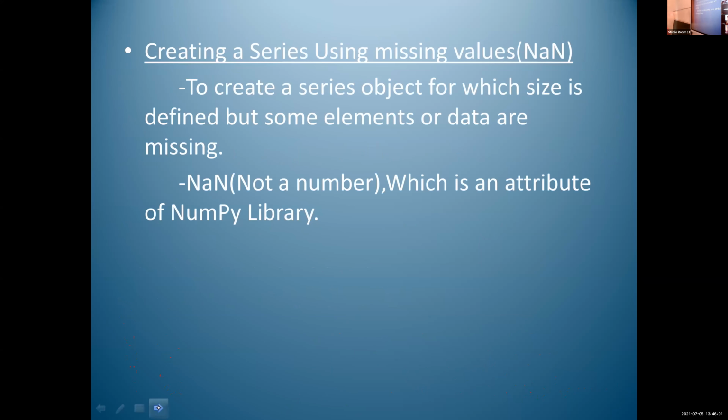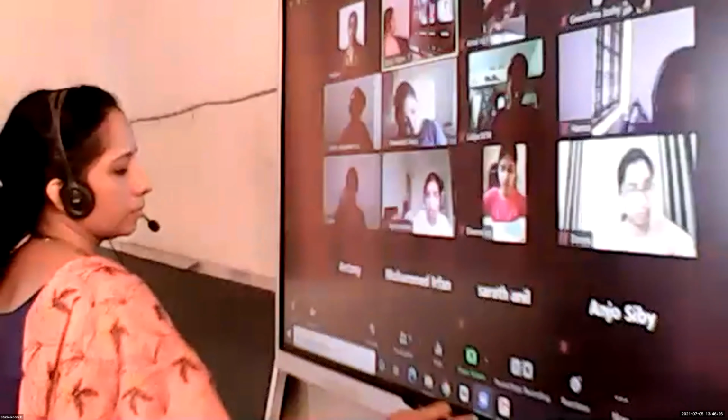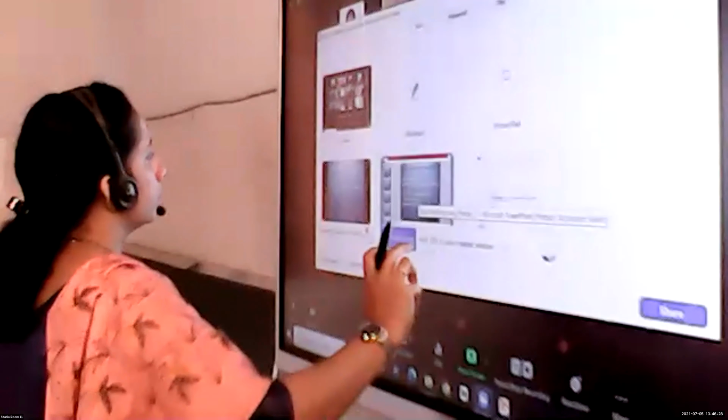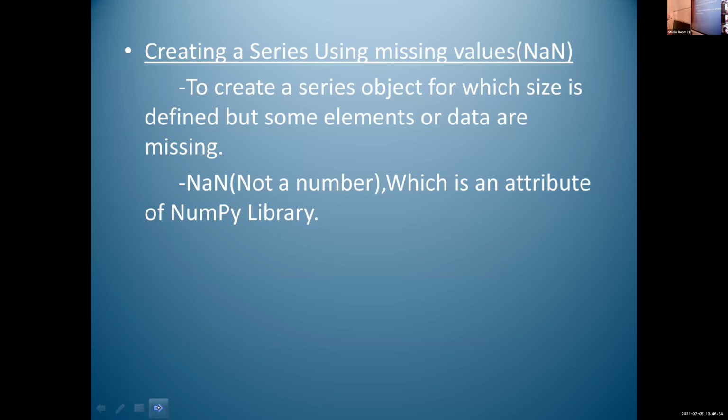It is creating a series using missing values, that is using NaN.